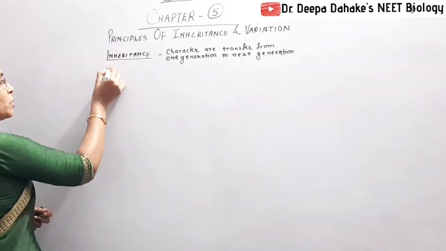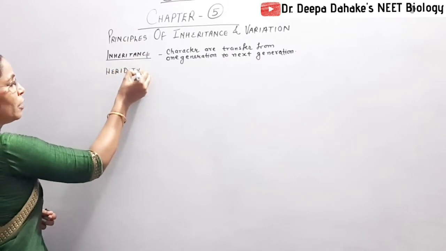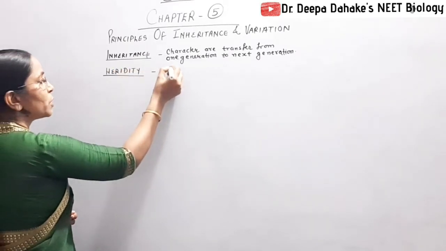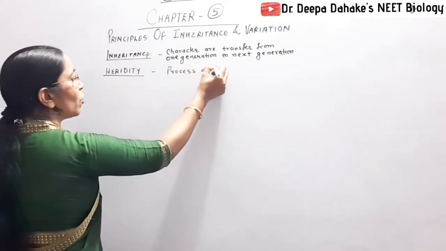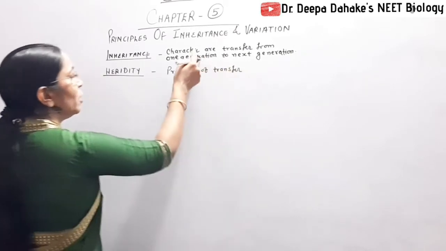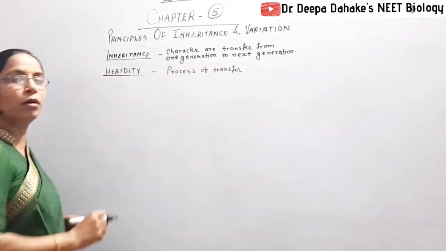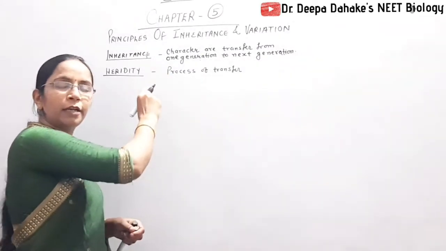When we come to heredity, remember, heredity is the process of inheritance, or the process of transfer of characters. Here the characters are transferred, so this is the phenomenon.